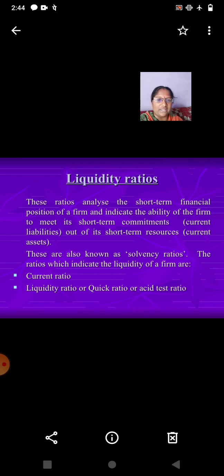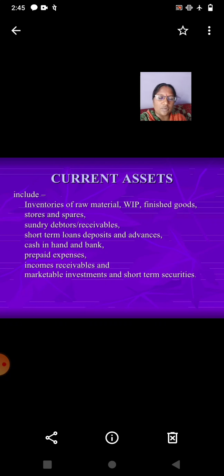So, first, liquidity ratios. These ratios analyze the short term financial position of a firm and indicate the ability of the firm to meet its short term commitments, current liabilities, out of its short term resources, the current assets. These are also known as solvency ratios. The ratios which indicate the liquidity of a firm are the current ratio and the liquid ratio or quick ratio or acid test ratio. So now, current assets.